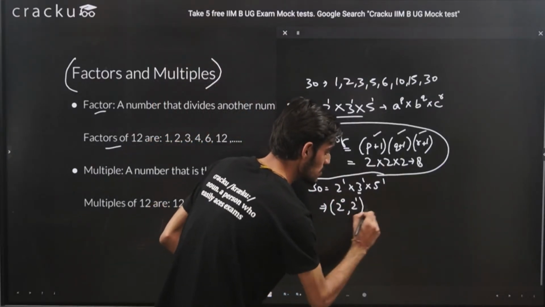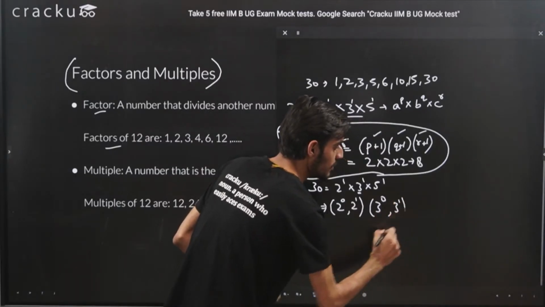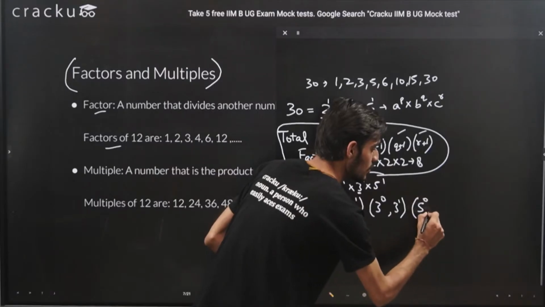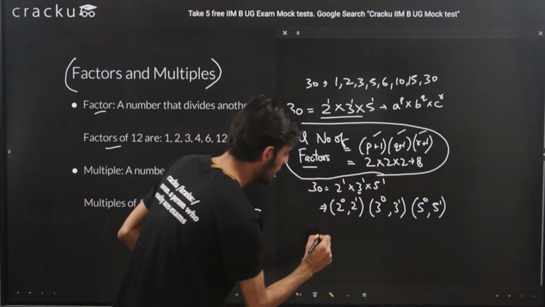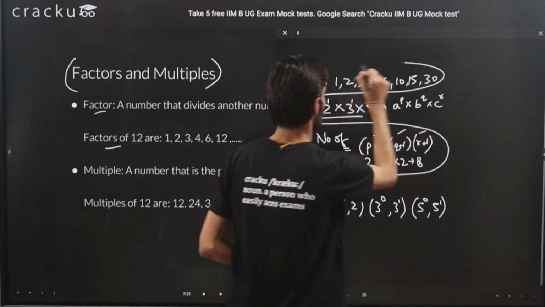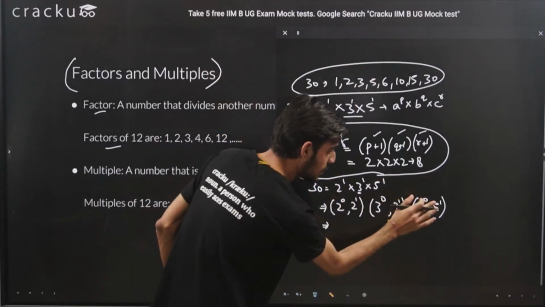Now this second term also has 3 raised to the power 0 as well as 3 raised to the power 1. For the third term also we have 5 raised to the power 0 and 5 raised to the power 1. Okay, so we have these values. So now what we will do to get to these factors, we have to take one value from each of the brackets.